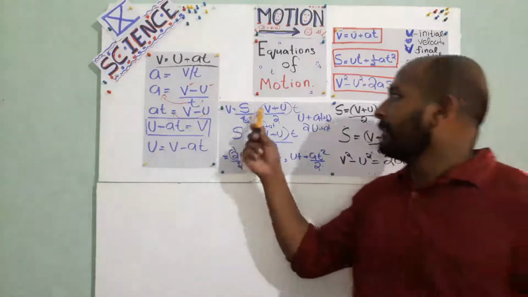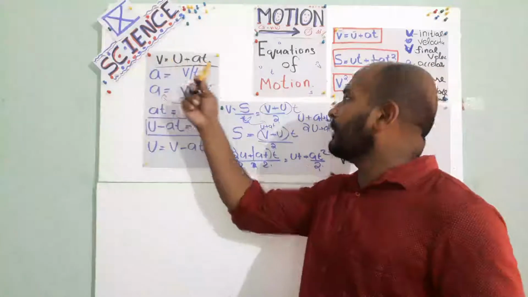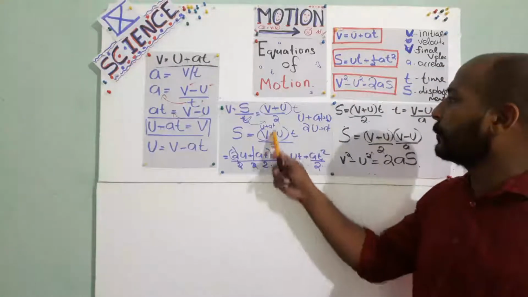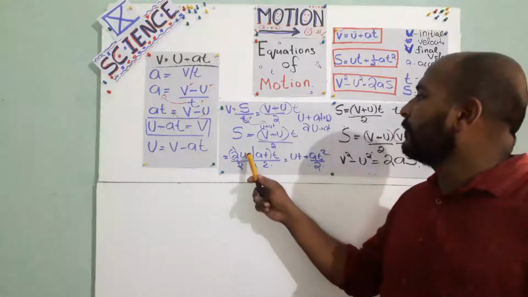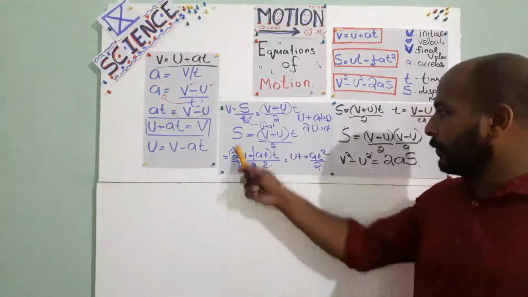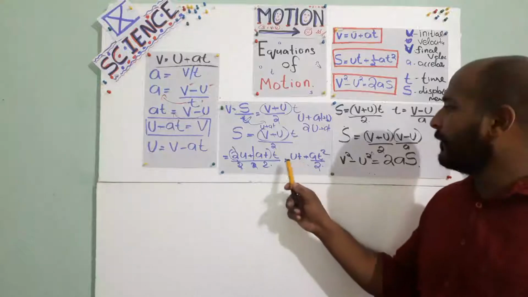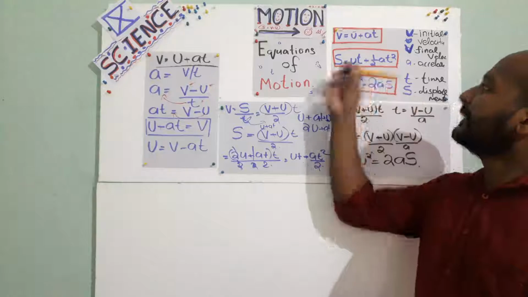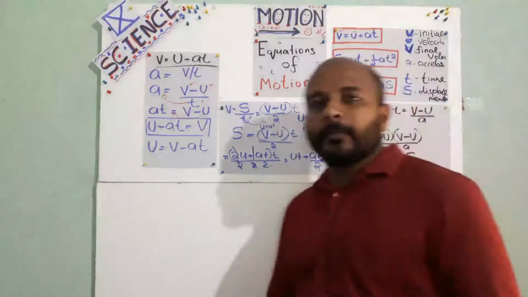So again substitute v as u plus at. So we will just see 2u plus at. 2u plus at into t will give 2ut by 2 plus at square by 2. 2 cancels. Finally we will get ut plus at square by 2. That is our second equation for displacement. Am I right or not?